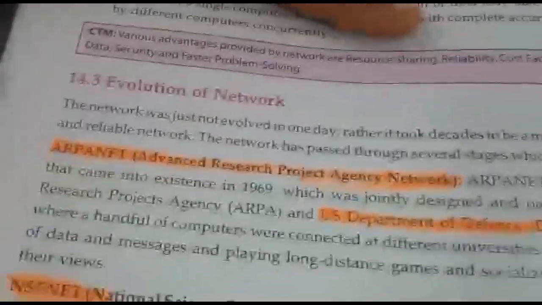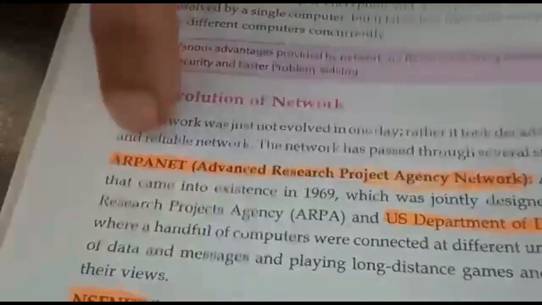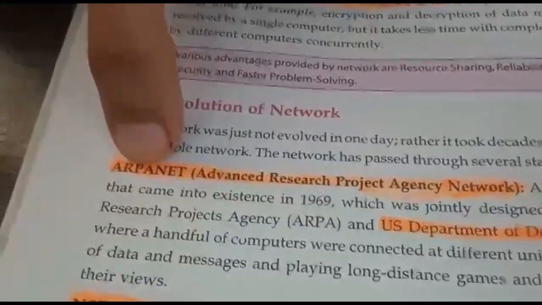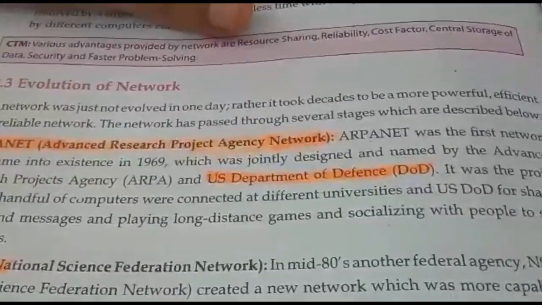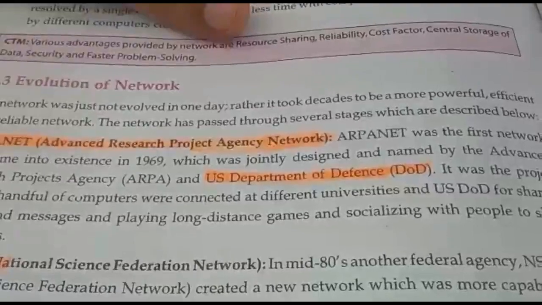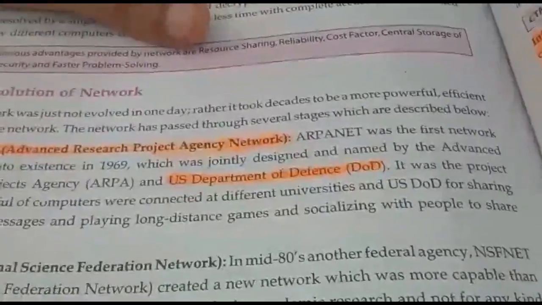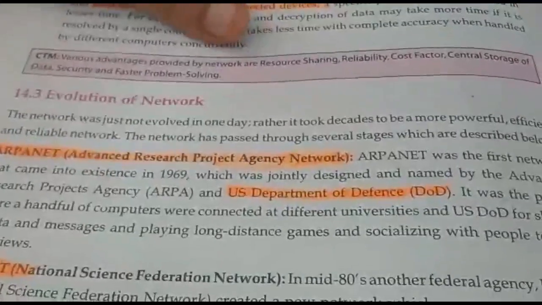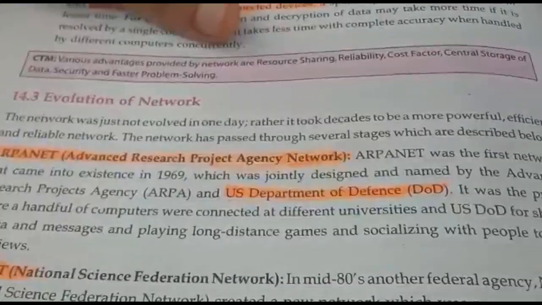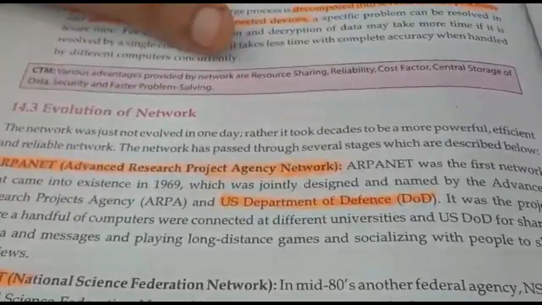Here you can see a word, ARPANET, Advanced Research Projects Agency Network. This was the first network developed, by the Advanced Research Projects Agency and the US Department of Defense.